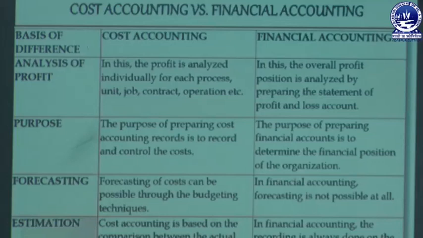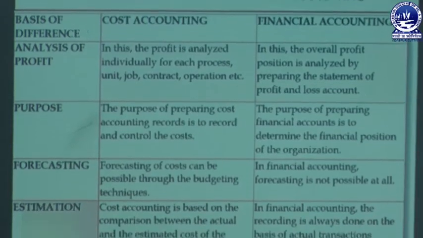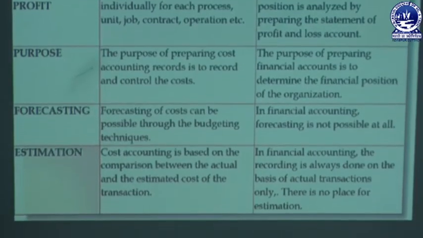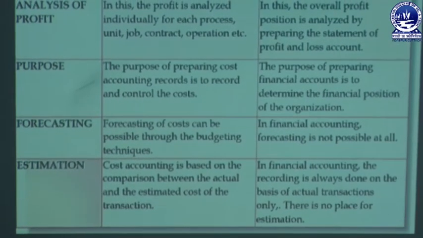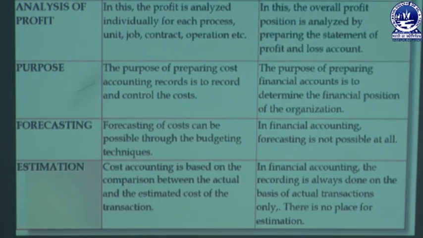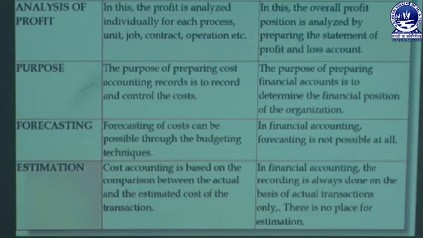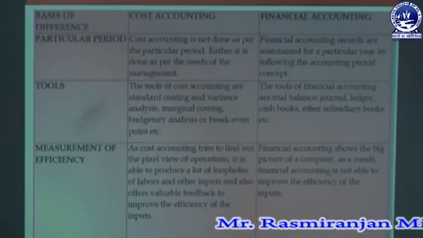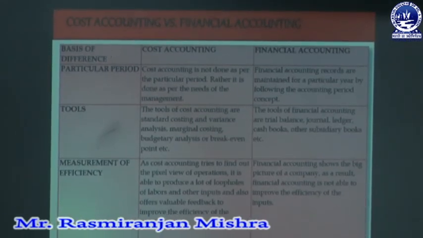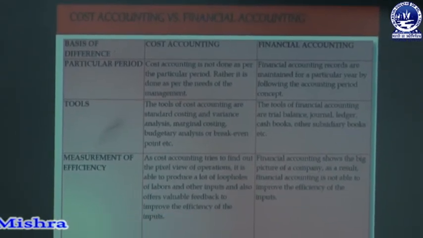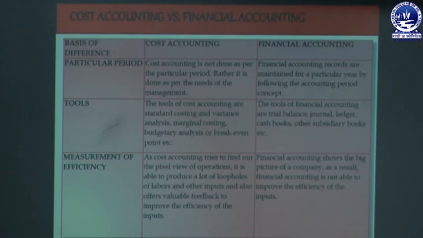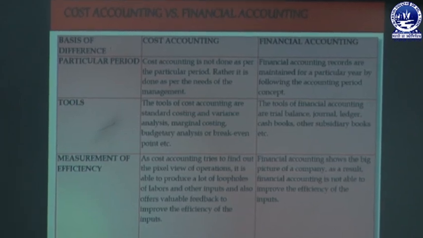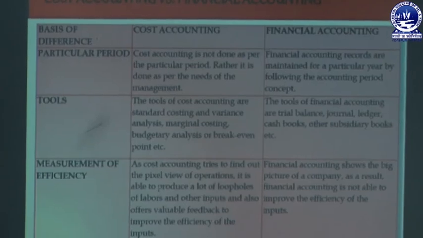Then forecasting. Forecasting of cost is possible through the budget technique. But in case of financial accounting, forecasting is not taken into consideration or not possible at all. Then the last is estimation. In cost accounting, that is based on the comparison between actual and estimated cost of a transaction. But in case of financial accounting, recording is always done on the basis of actual transactions. There is no place for estimation. Then the next is particular period. Cost accounting is not done as per a particular period, rather as per the needs of the management. But financial accounting is generally done at the end of a particular year, taking into consideration the 12 months.